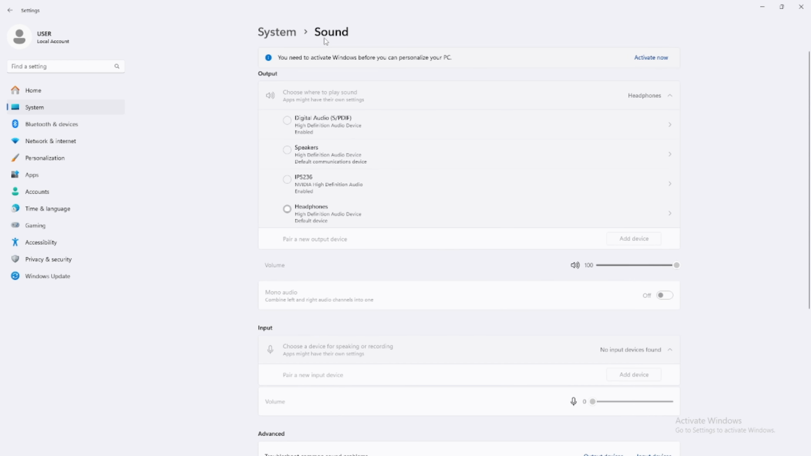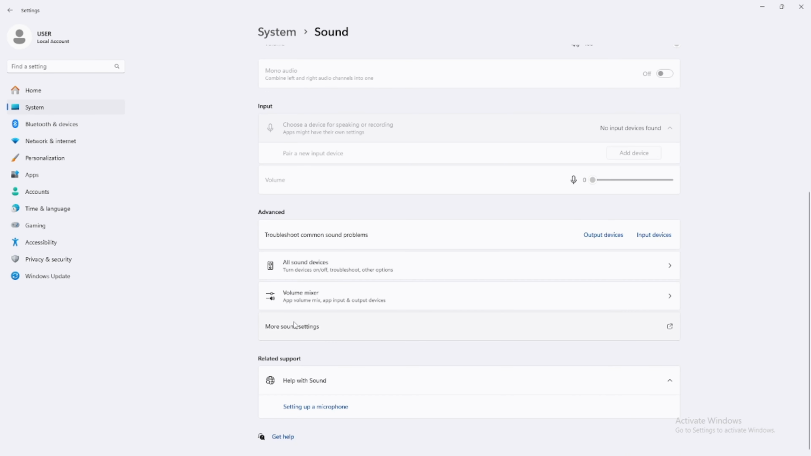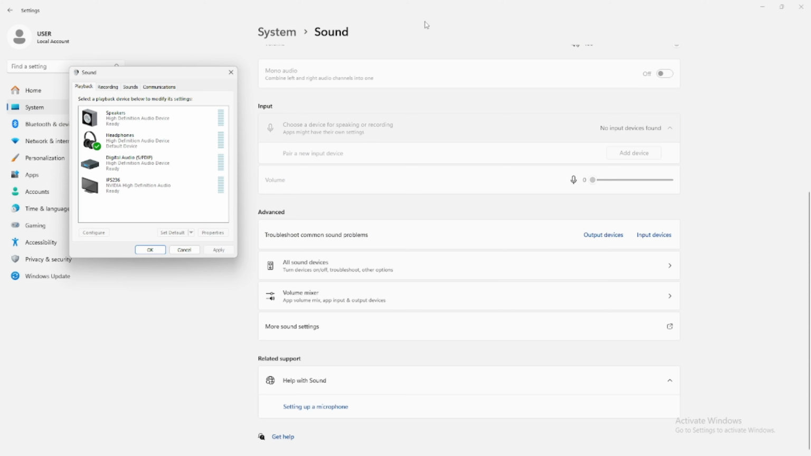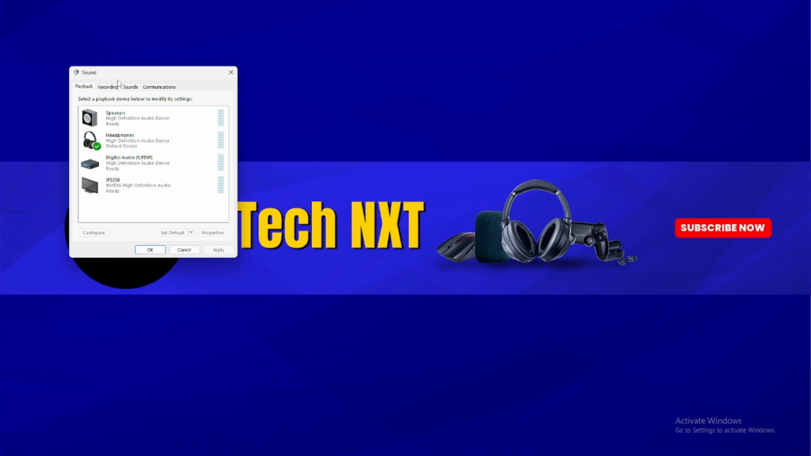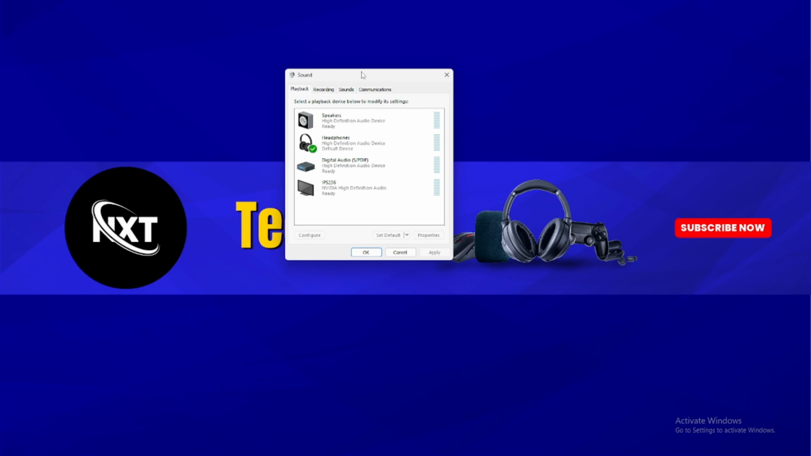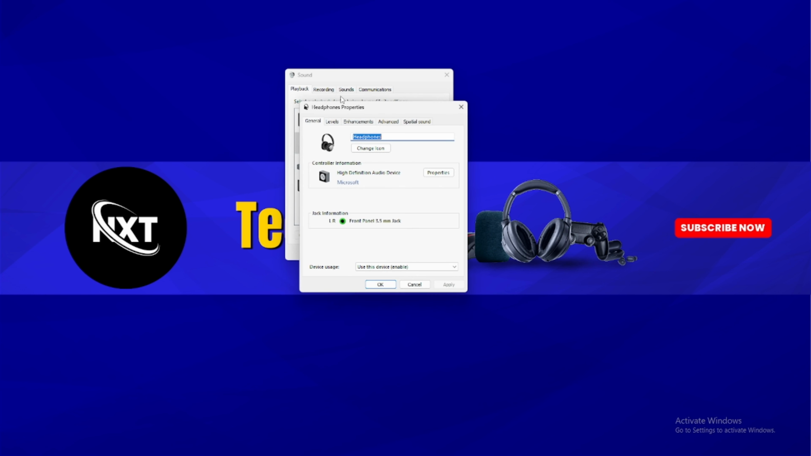So again you should go to the sound settings, and you should go to the last option, more sound settings. And after you go to more sound settings, you can see an interface like this. Next you should go to the headphone. You should right click on the headphone and you should go to the properties.